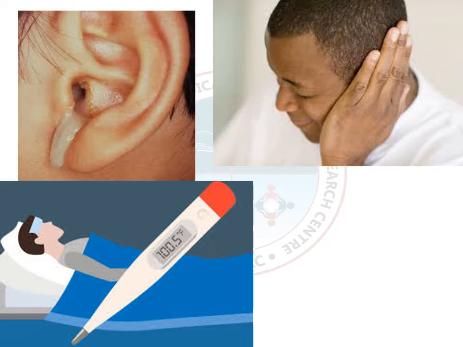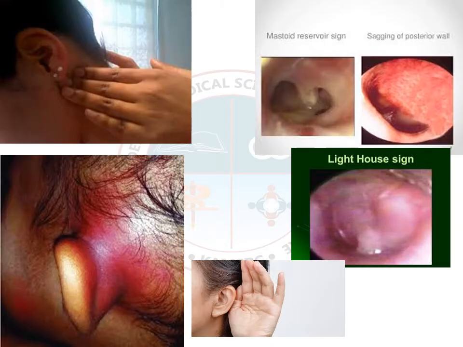Any ear discharge which continues more than 3 weeks, in spite of medicines, you should suspect mastoiditis. This is a very important point. These are the clinical features, how they present. And when it comes to signs, the first and foremost is mastoid tenderness. It is a very, very important sign. You can elicit it with the fingers over the mastoid process tip and root of zygoma, and most commonly you can see tenderness over the suprameatal triangle.